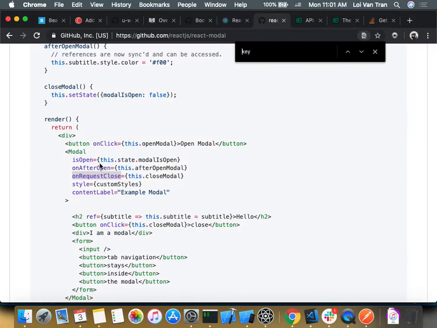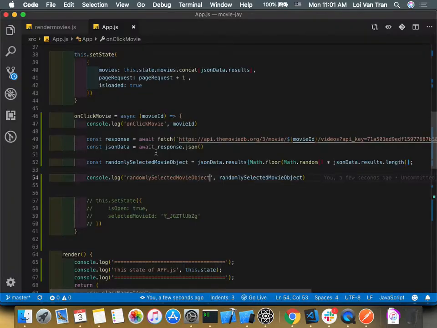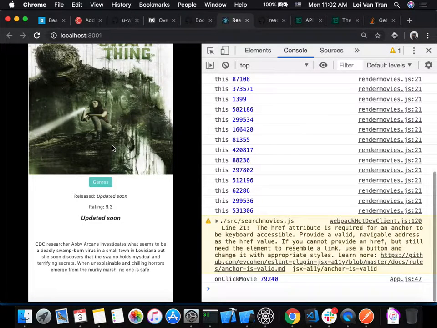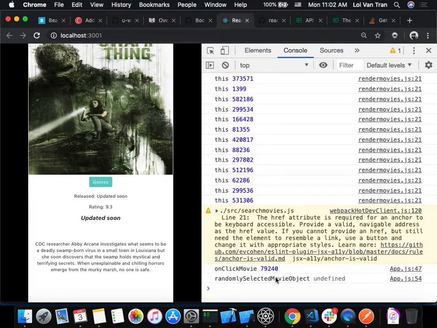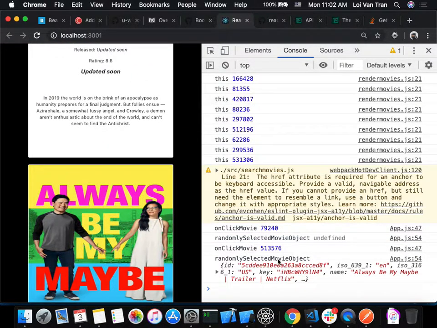We'll save. We'll hop back over to our application. We'll test. Okay, so I expect now whenever we click this, we see a console log that says randomly selected movie object, and then it has a movie object for us. So we click it, and we got undefined here. That's interesting. Click it. So we got an object.